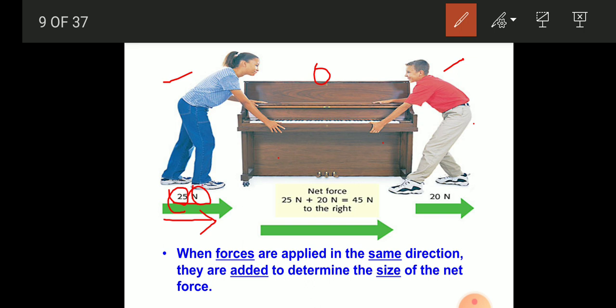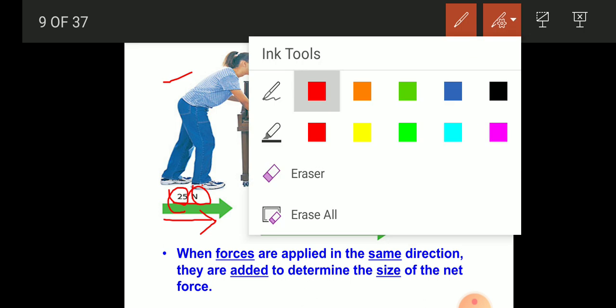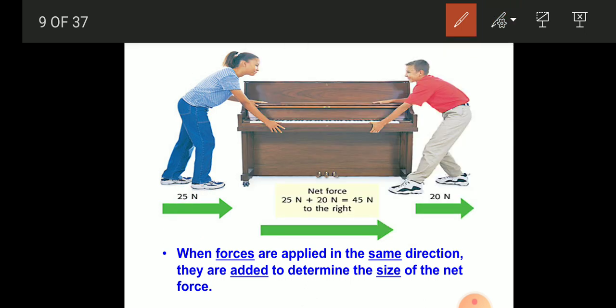In this case, you can see the force applied by the first person. I'll take it as F1, that is 25 Newton. In the second case you can see a boy. In the first case F1 is applied in the form of a push.